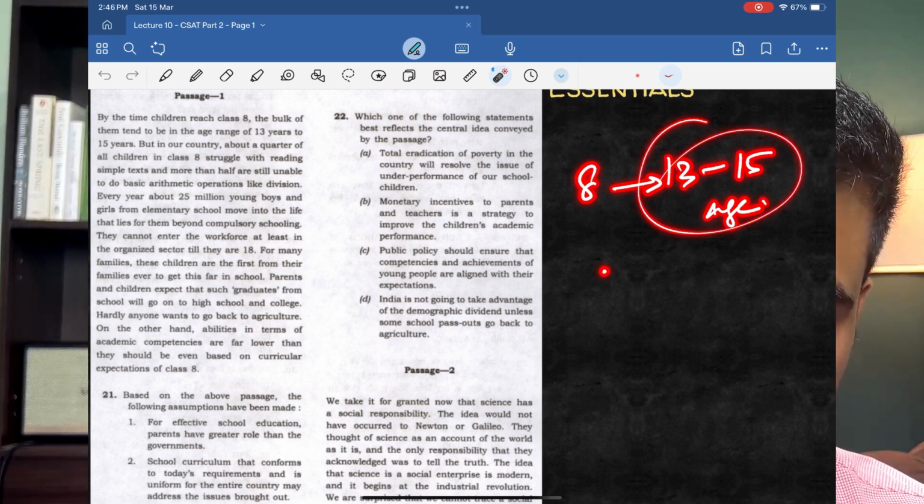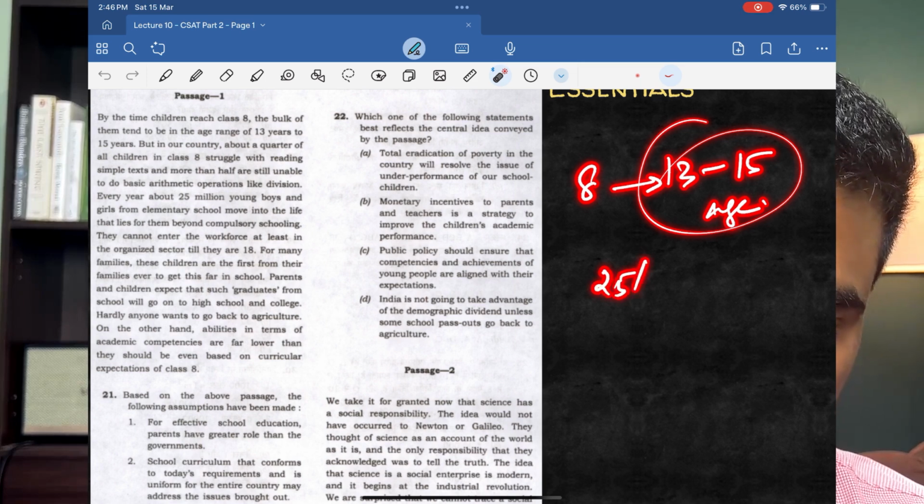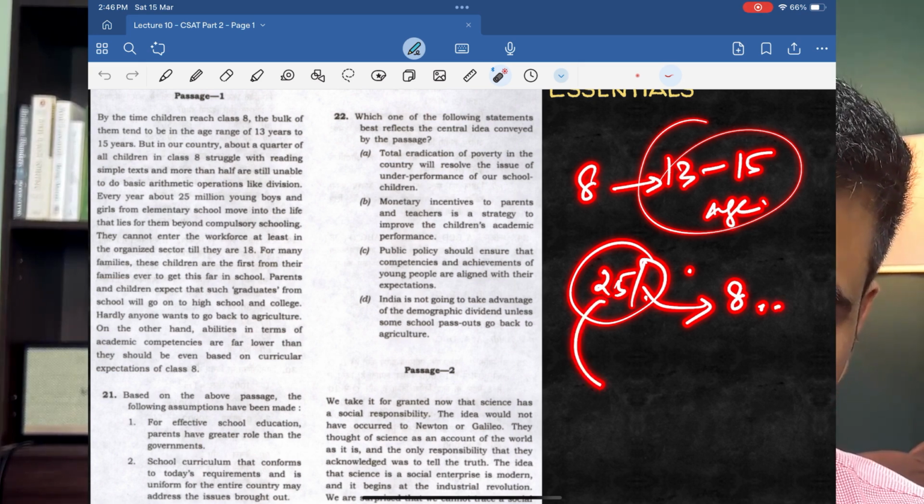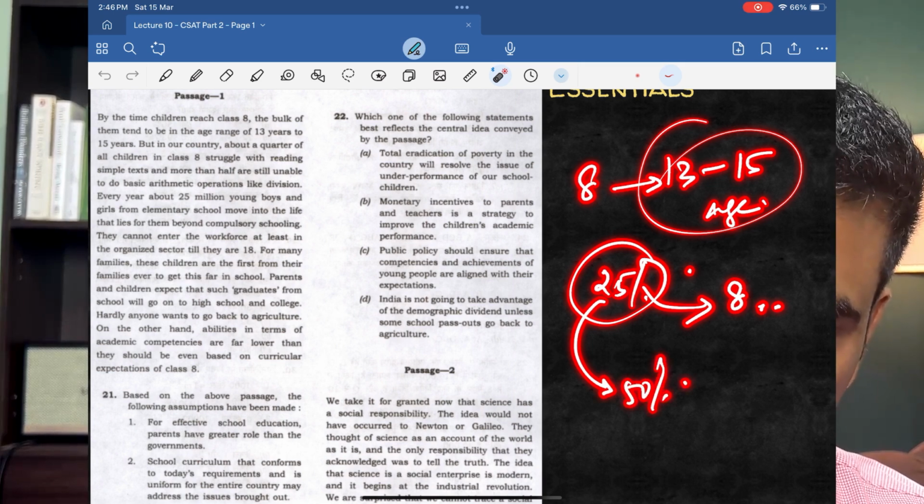Next: but in our country, about a quarter of all children, so 25% of children in class 8, struggle with reading texts, and more than half, so 50%, are still unable to do basic arithmetic operations like division. Too many facts. You cannot actually remember all these facts.